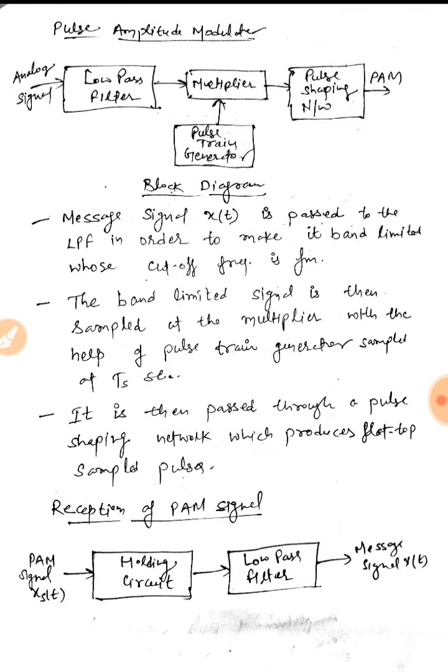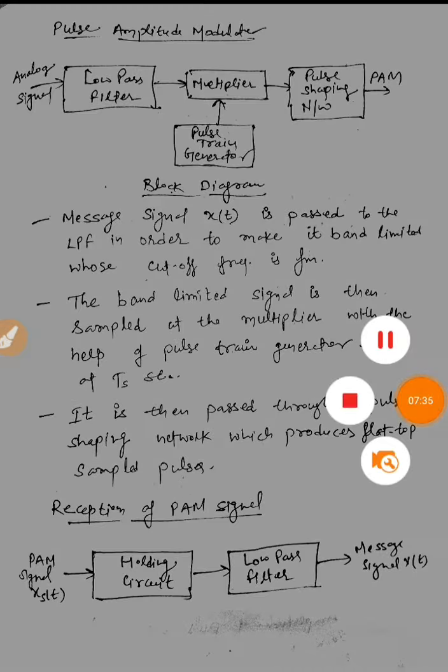So now see the pulse amplitude modulator, how we can generate the pulse amplitude wave from an analog signal. So first of all, this is the basic diagram of the pulse amplitude modulator.